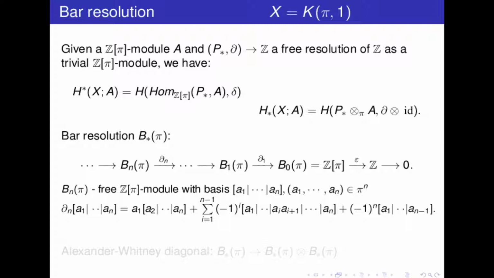Okay, so one disadvantage of the bar resolution is that it is very big, but one advantage is that it is functorial. And in particular, we have a functorial diagonal, the Alexander-Whitney diagonal, and this permits us to give easily an explicit expression of the cup product. Okay, so this is what we did. So what we need now is to give an expression in this context of the cocycle corresponding to the Costa-Farber class.